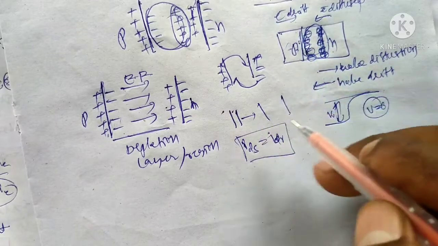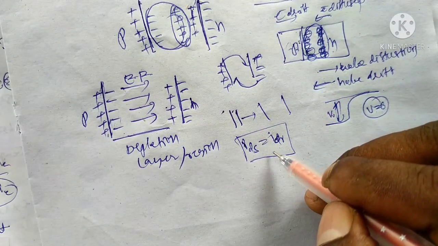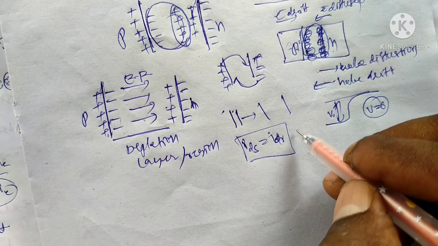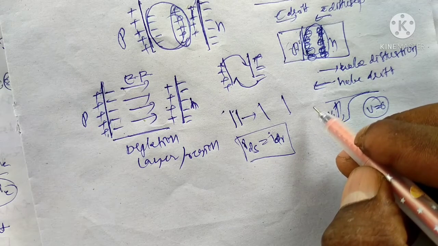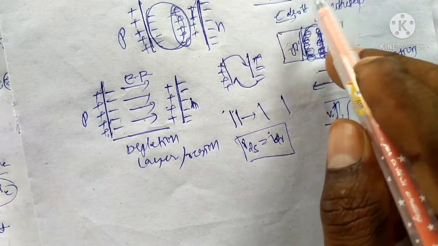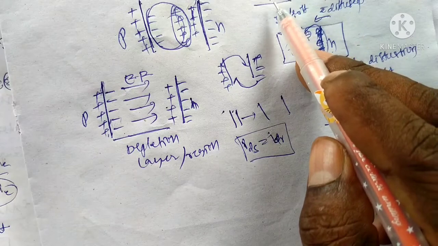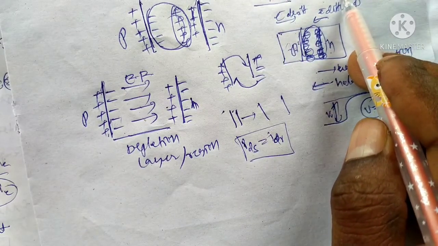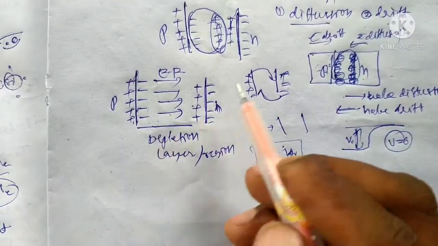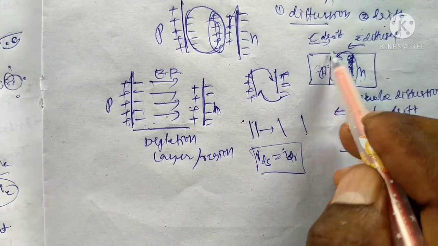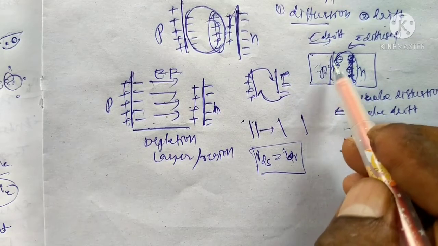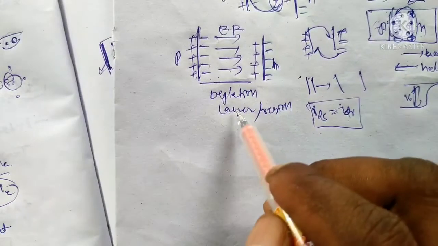This occurs until the drift current is equal to the diffusion current, up to the equilibrium condition. This process occurs in the junction when a p-type material and an n-type material are joined. These are two processes: one is diffusion, and the other is drift. Drift is there in the presence of an electric field. Diffusion is holes diffusing inside and electrons diffusing to the p side, the motion of charged particles forming a depletion layer.